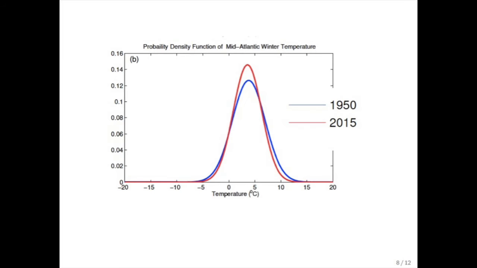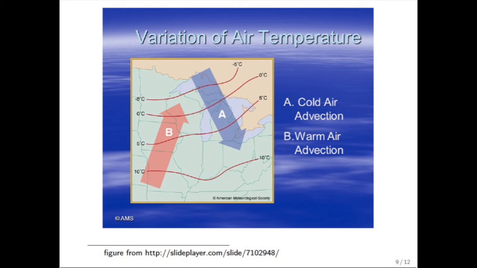So if you put that information together, we think the distribution of temperature looks like this. In 1950, it looks like the blue curve, and today it looks like the red curve. And you'll notice that the variance of the red curve has gone down, and that the probability of the cold extremes has actually gone down, not up, contrary to the hypothesis, and that the probability of warm events has actually gone down. Now, why is that changing?